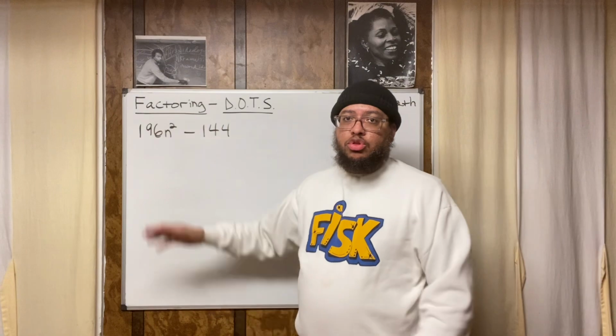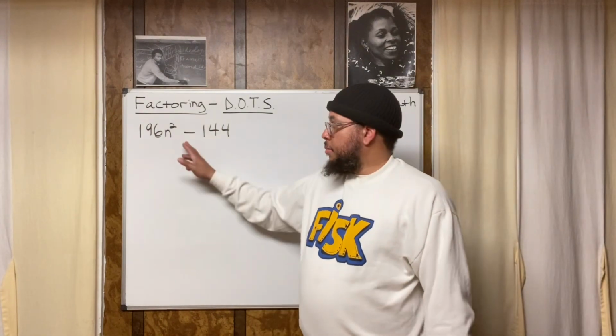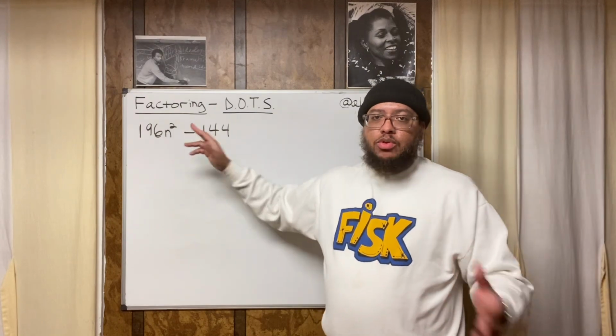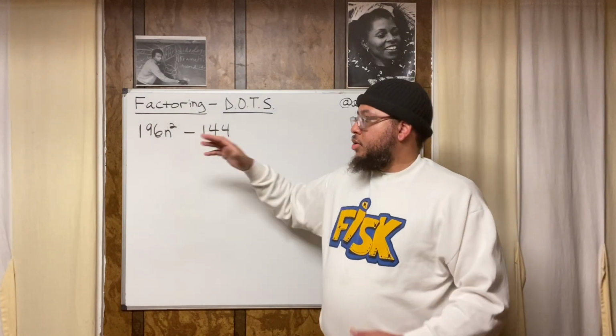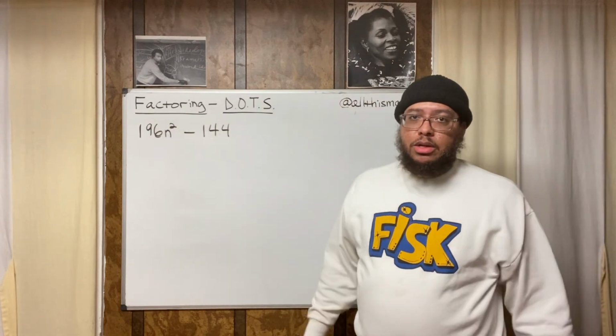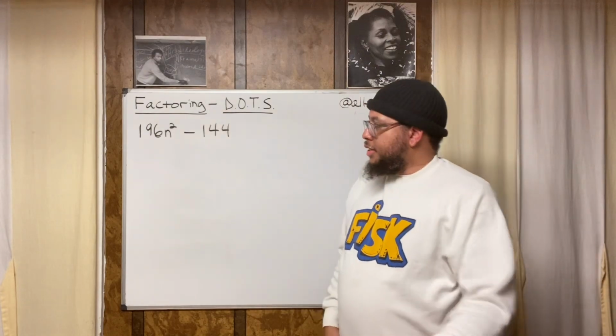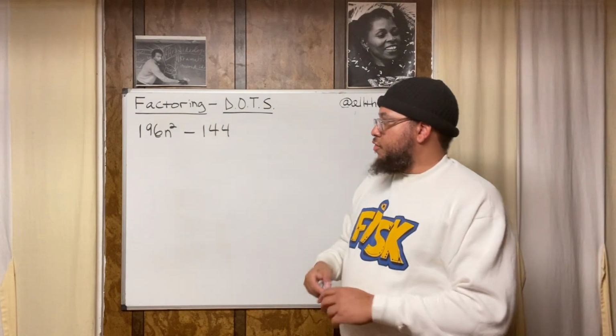Your teacher might try to give you 2 perfect squares with a plus sign in between and see what you're going to do. See if you're really paying attention. Make sure it's a minus sign in between. If it isn't a minus sign, you can't do that method. All right? You got to pay attention to details. That's another thing math teaches you, to pay attention to details. So you got a perfect square, you got a perfect square, and you could just do this. So let's get into it. Like I said, I'm going to do it 2 different ways.